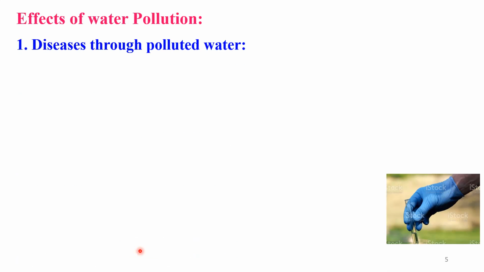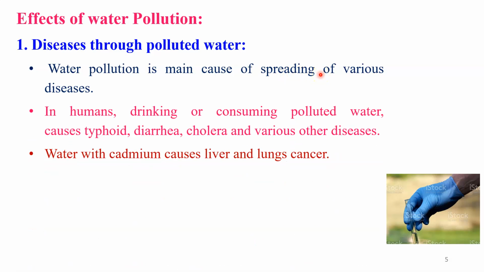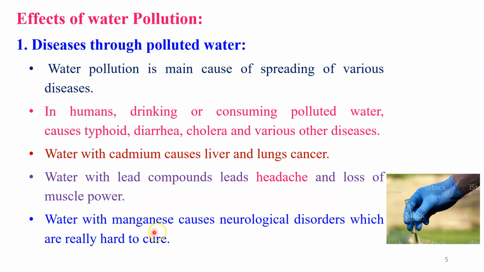The first is disease through polluted water. Dear students, water pollution is the main cause of spreading various diseases in human beings. Drinking or consuming polluted water causes typhoid, diarrhea, cholera, and various other diseases. Water with cadmium causes liver and lung cancer, whereas water with lead leads to headache and loss of muscle power, whereas water with manganese causes neurological disorders which are really hard to cure.